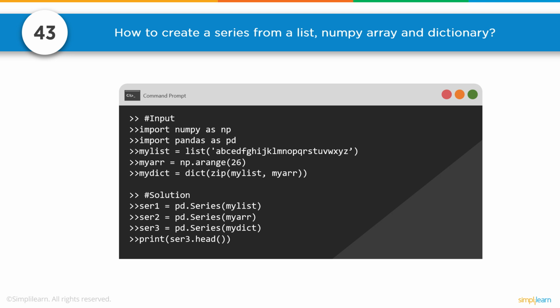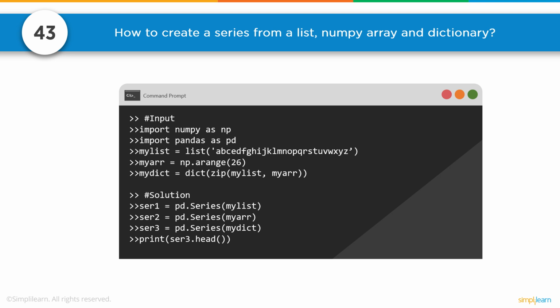Number 43, how to create a series from a list, Numpy array, and dictionary. So we'll go ahead and import our Numpy, our pandas, and have my list. And you can see here we have my list equals list of A, B, C, D, E, F, G all the way through. So my list now makes a list of that. For array, we have np.arange to 26.